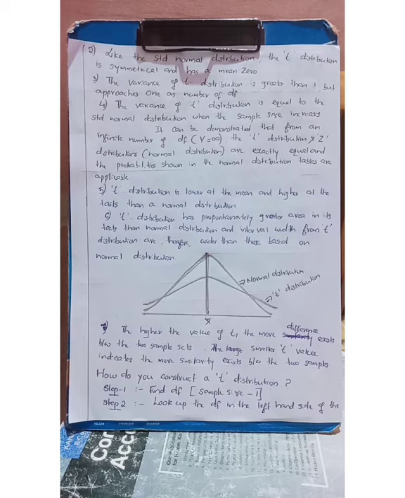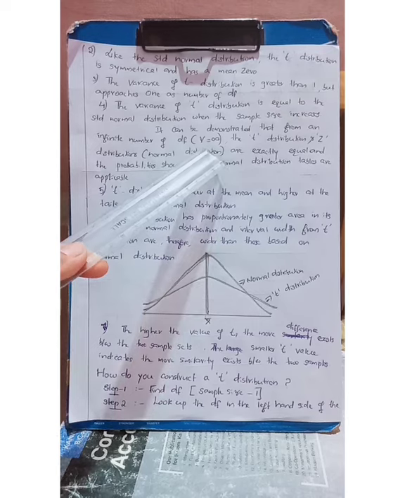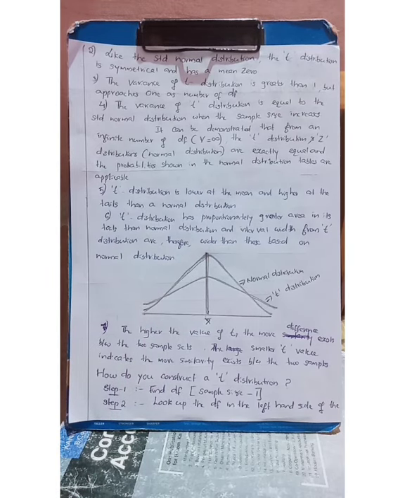So nu is equal to infinity, and the probabilities shown in the normal distribution tables are applicable. That is, when the degrees of freedom increases, the t distribution becomes equal to the normal distribution, and that is why the probabilities of the t distribution can easily be found from the table of normal distribution also.